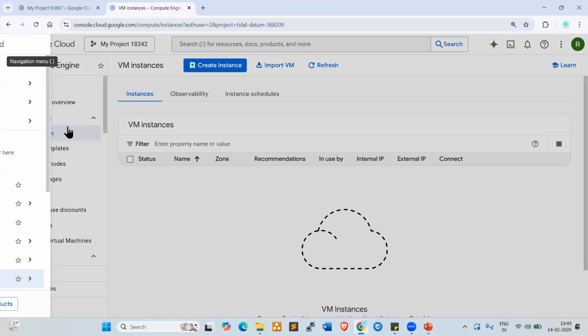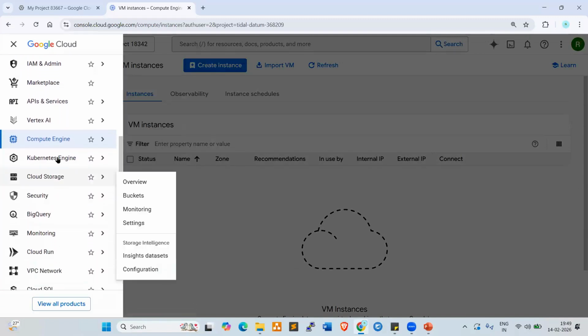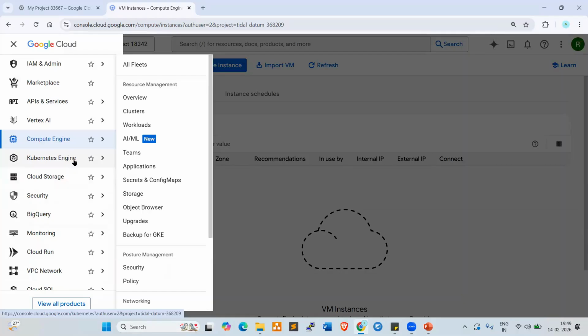Next one, look here. Kubernetes engine is available here, which is a PaaS, platform as a service. We have three types: IaaS, PaaS, SaaS. What is IaaS? Infrastructure as a service.